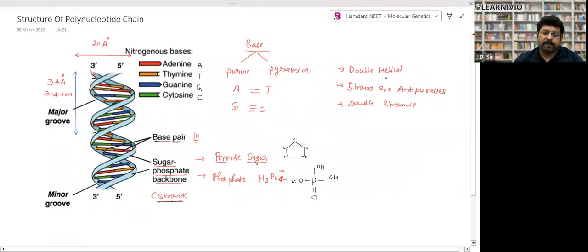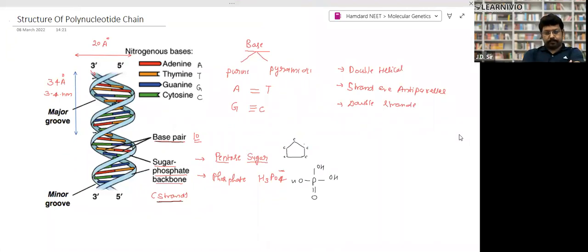Now the structure of DNA. Tell me, do you know the structure of DNA or should I explain it? Yes, sir. Can you give a quick revision of it? Yeah, sure.